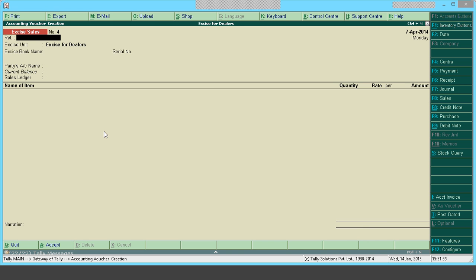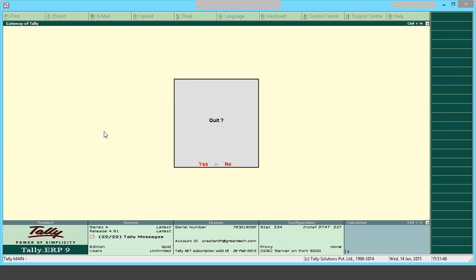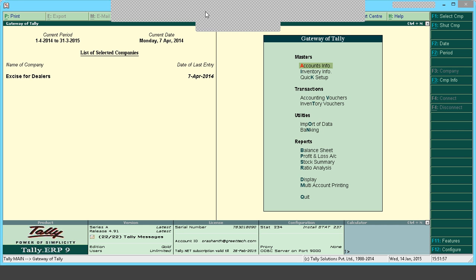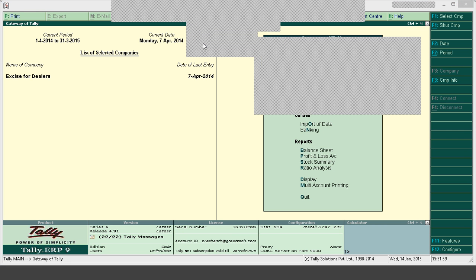This is a way of accounting excise opening stock where the company is newly created, accounts are newly being maintained in Tally. So in this way you can do it. Suppose if accounts are already there in Tally and the company is split for the next financial year, the accounting and inventory balances would be carried forward for the next financial year, but for the purpose of excise, the balances should be exported and imported again.